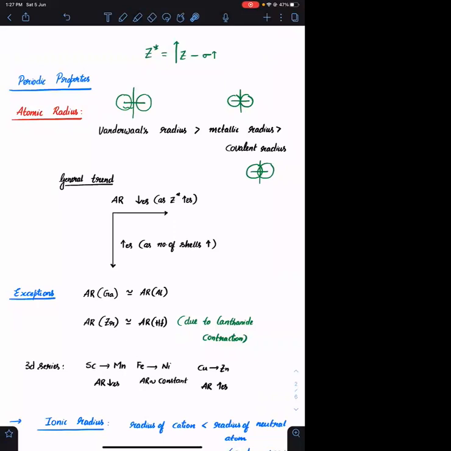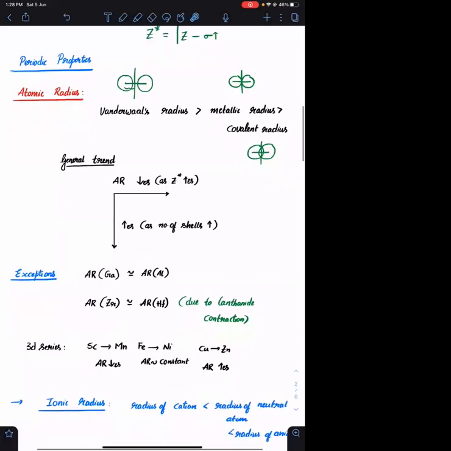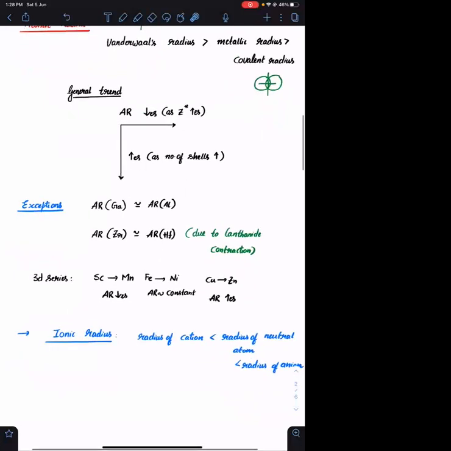General trend. The general trend is left to right as the Z star increases. What is Z star? Z star is nothing but the effect of the nucleus on the outermost electron. More is the effect of the nucleus on the outermost electron, closer will be the electrons or lesser will be the radius. So left to right, atomic radius decreases and top to bottom, the atomic radius increases. The reason is because of number of shells. It is not because of Z star, it is because of number of shells. As the number of shells increases, the atomic radius increases. Agreed? Okay. Exceptions भी आपको याद रखना है.